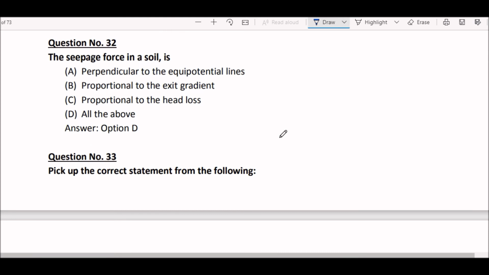The seepage forces in a soil is perpendicular to the equipotential lines and proportional to the exit gradient and proportional to the head loss. Okay. So right answer here is option D, all of the above.